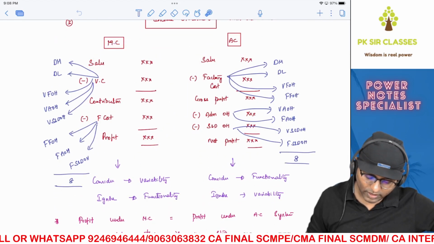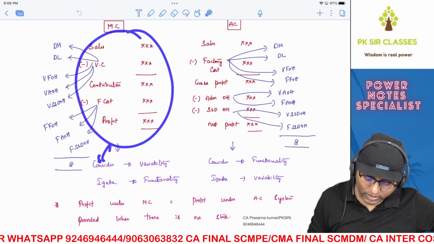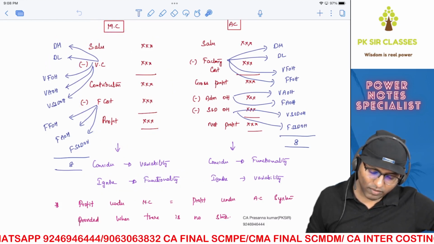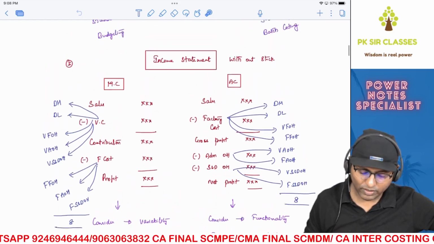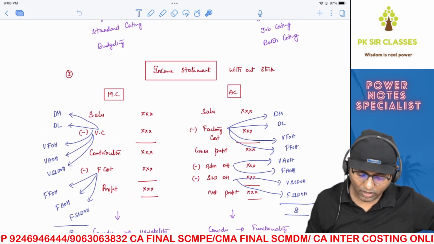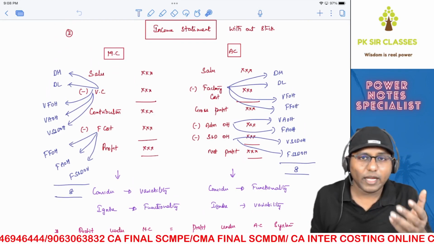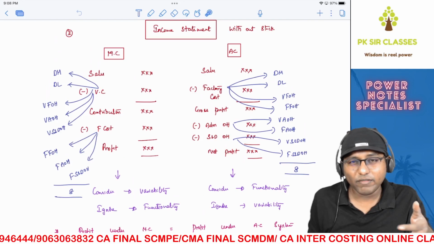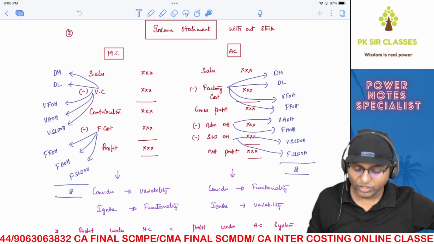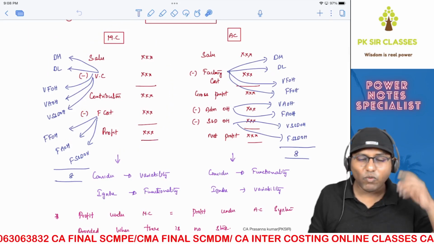Now, if you look at the way the income statement has been presented, it is unique, right? The reason is, when it comes to marginal costing, when you're trying to prepare this income statement, you consider variability of a particular cost and you ignore functionality of a particular cost. Functionality means there are 3 types of functions. One is factory function, administration function, and selling and distribution function inside a factory. So if you classify your cost based on functions, there are only 3 types of cost: factory cost based on the factory or manufacturing function, administration cost based on the administration function, and selling and distribution cost based on the selling and distribution function. So when you are trying to prepare your income statement as per marginal costing, what is there in your mind?